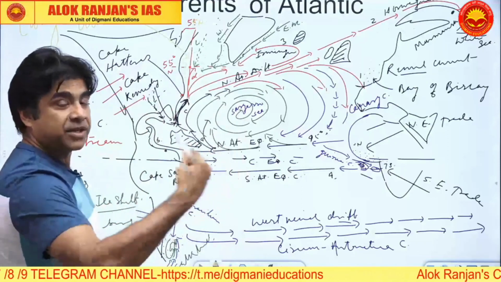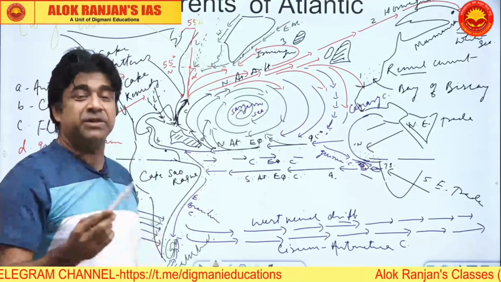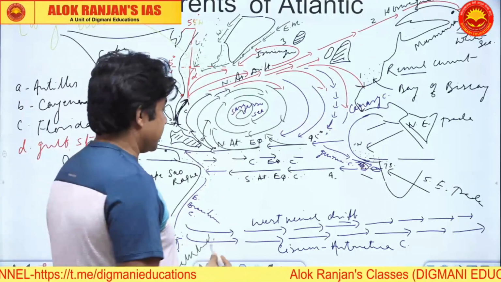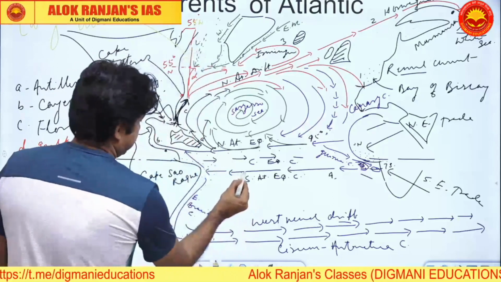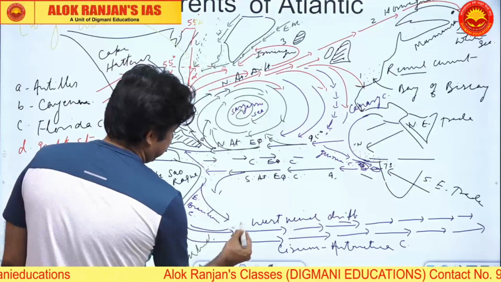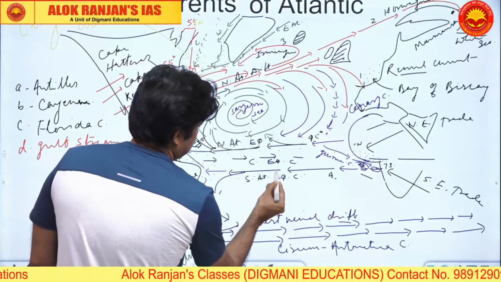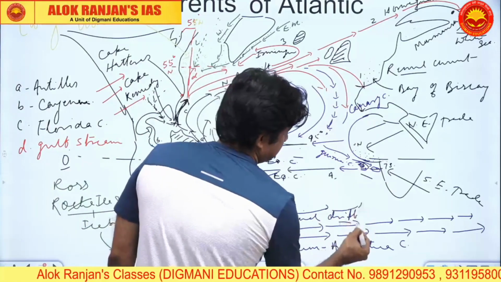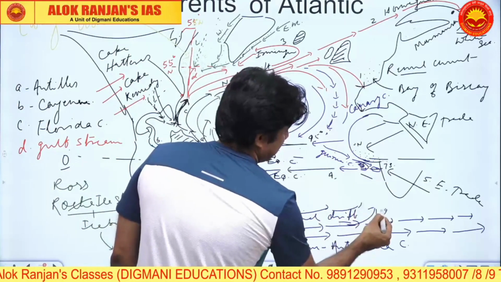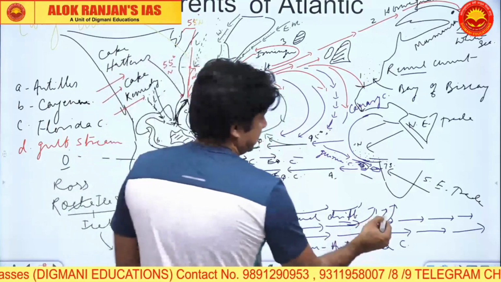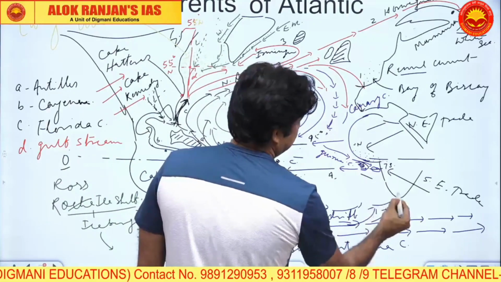Okay, it encircles the entire globe. The only current which encircles the globe is the West Wind Drift. Now, this West Wind Drift, think of the Coriolis again, and as the Coriolis operates, this is how the tendency of the current will be. The leftward deflection, and the West Wind Drift will finally hit.